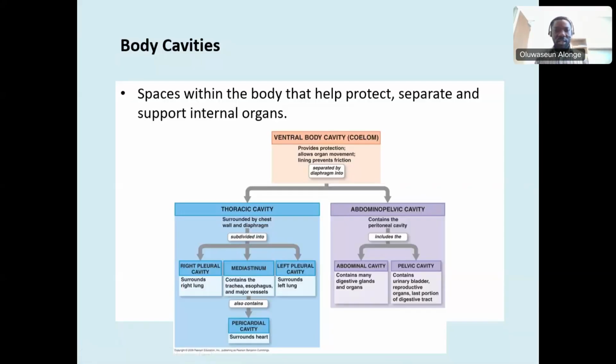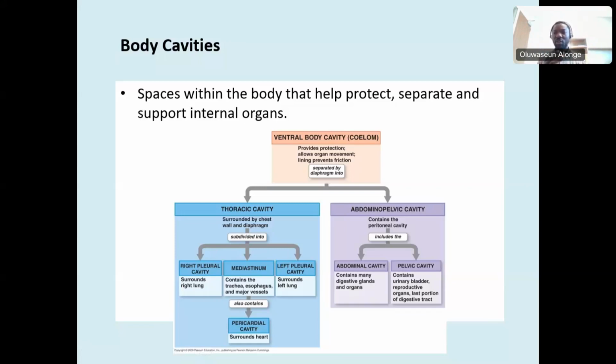All right, so this is body cavity, and body cavity simply means cavity, just the same way you say tooth, there are cavities in the tooth, right? So there are holes inside the body that host organs.